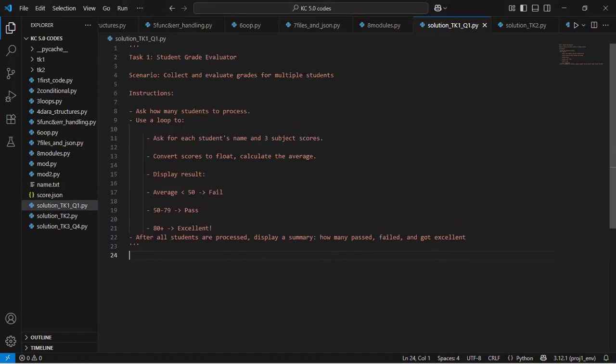So the thing is that I keep telling us that once a task comes like this, we don't necessarily need to jump into VS Code and just start writing out the solution.